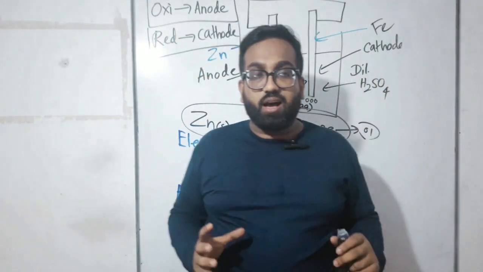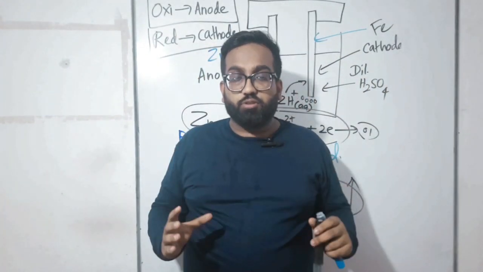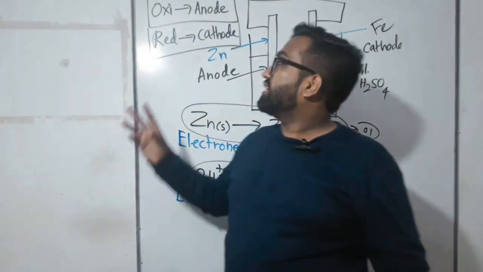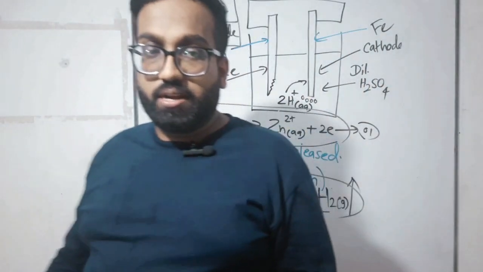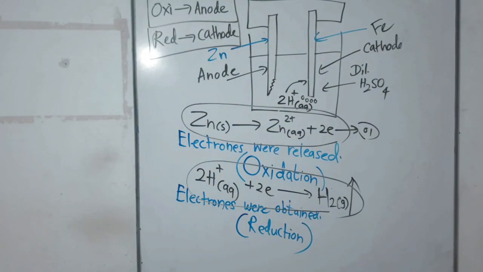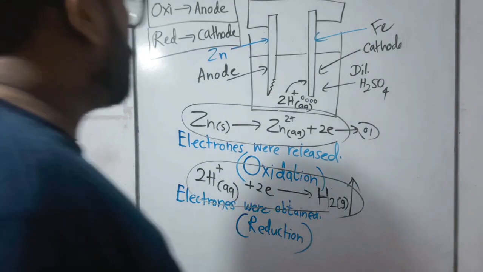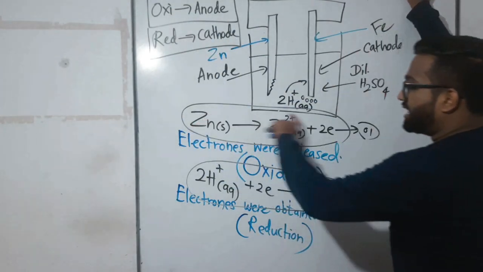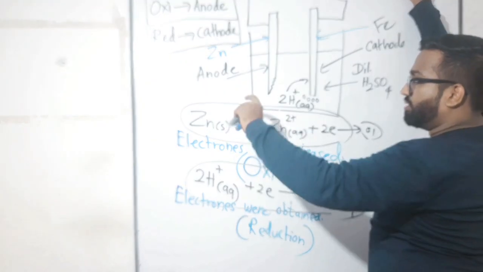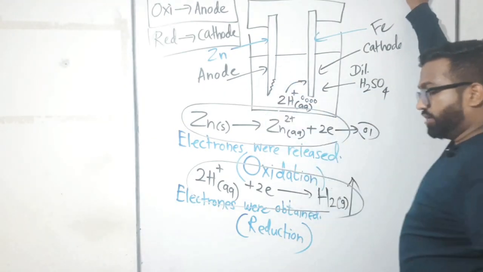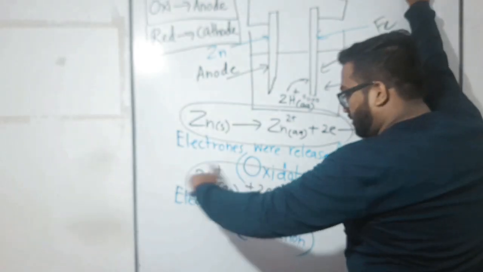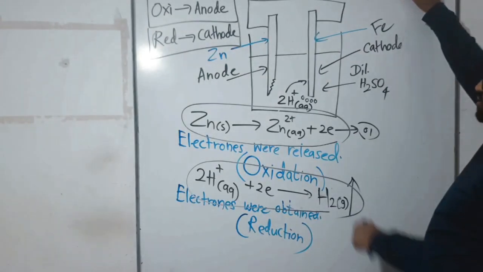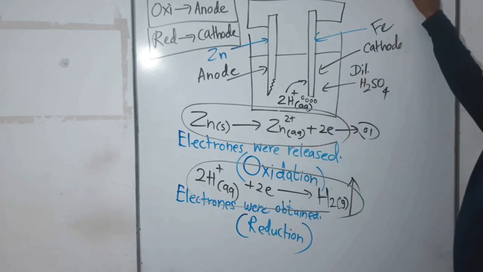The place where the reduction process happens is known as cathode. Oxidation, anode; reduction, cathode.